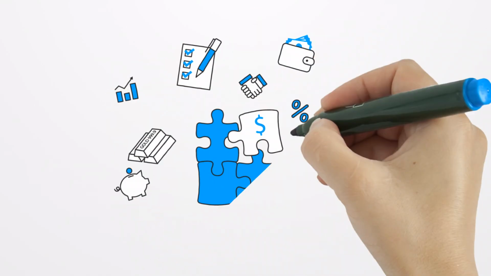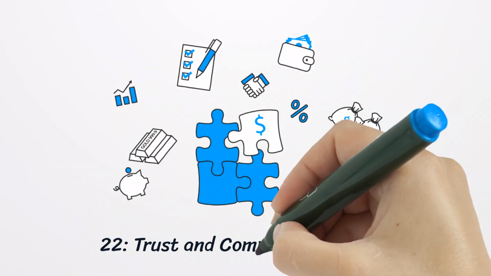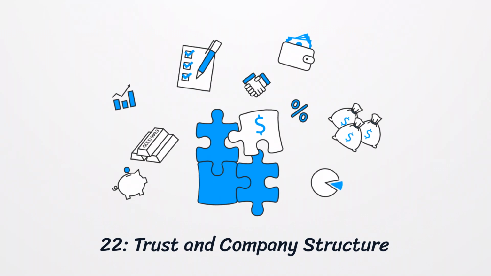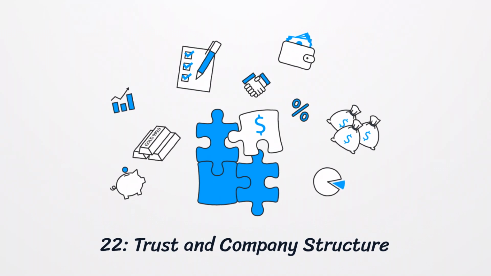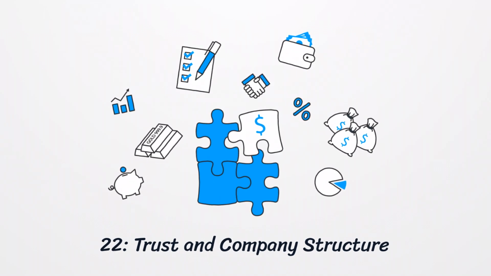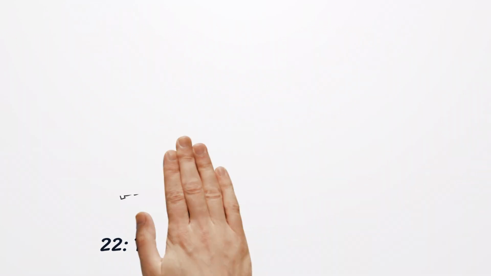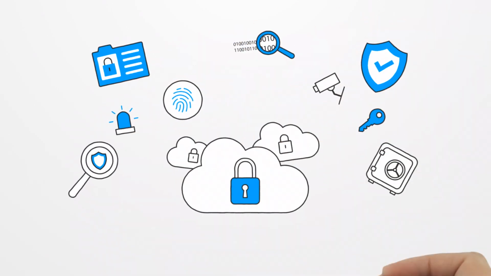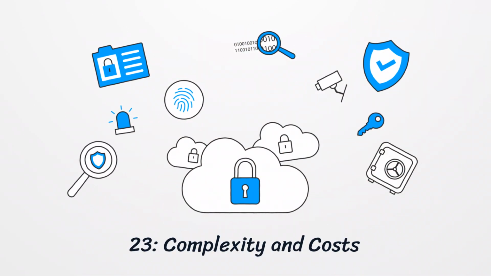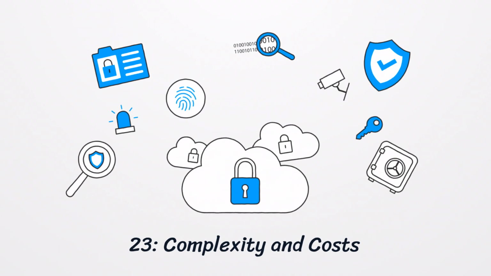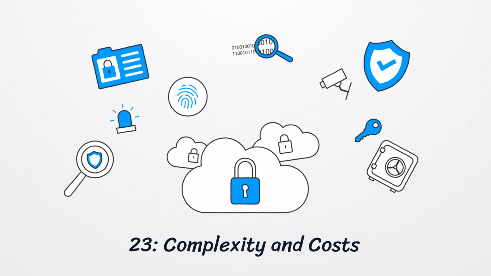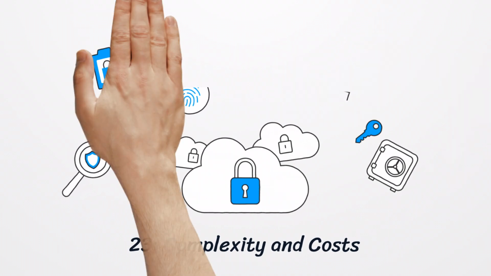Some businesses combine a trust with a company structure. The company acts as the trustee, providing limited liability to the directors while managing the trust's assets and income. While trusts offer flexibility and asset protection, they can be complex and expensive to set up and maintain, requiring professional advice to ensure legal and tax compliance.